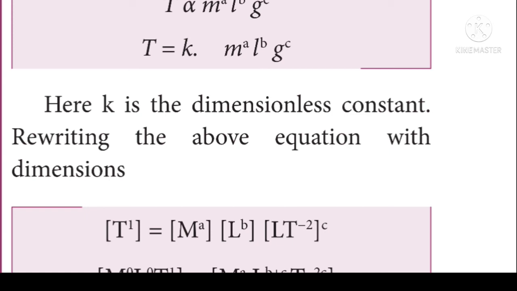And then mass. The dimension for mass is capital M, so capital M power a. And then length. The dimension for length is capital L power b. And then acceleration due to gravity g. The dimension for acceleration due to gravity is LT power minus 2. So LT power minus 2, the whole power c.